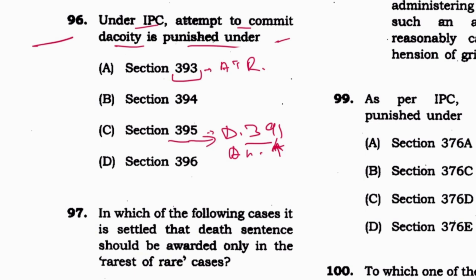But on one side, when it mentions attempt to commit robbery, it means it is included in 391, which is punished under section 393. So I would say that punishment for attempt or committing dacoity is mentioned in section 395 itself. C is the answer. The answer key mentioned section 393.